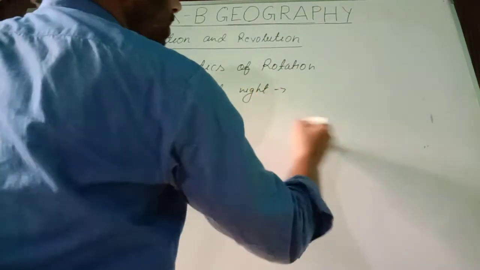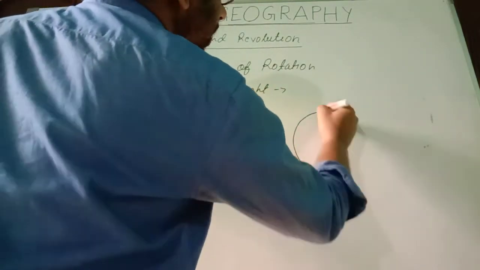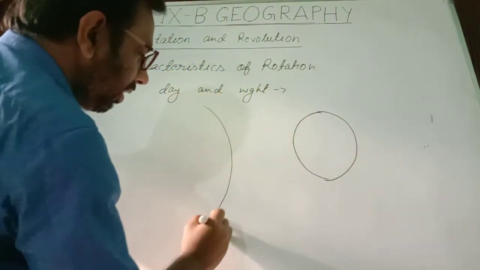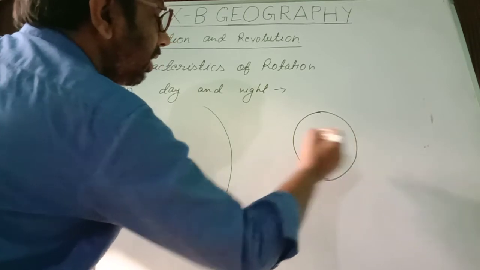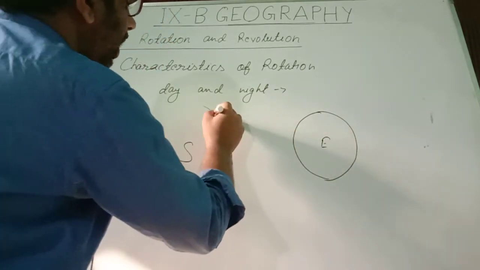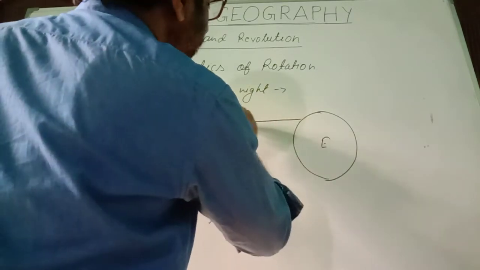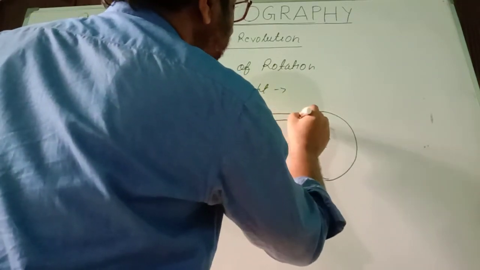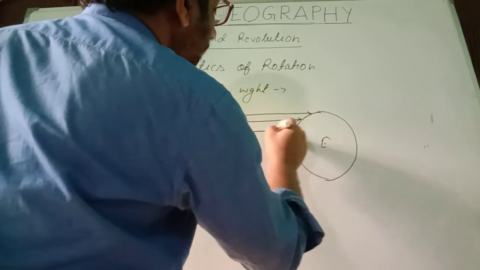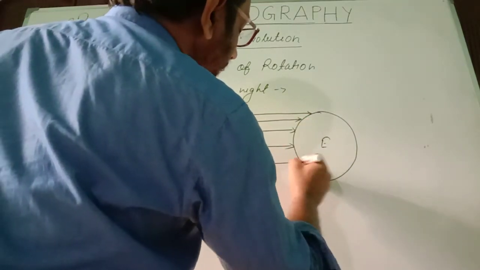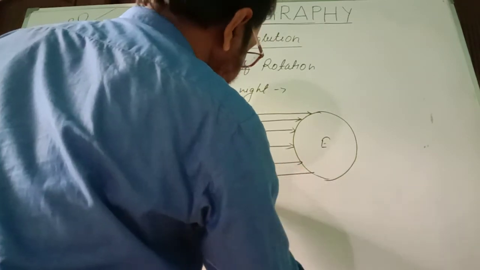Suppose this is the earth, sun is here, and these sun rays are falling. The sun rays are falling on half of the earth, and that portion of the earth experiences day.